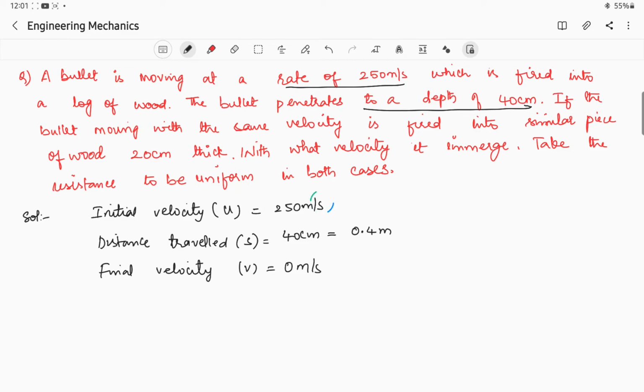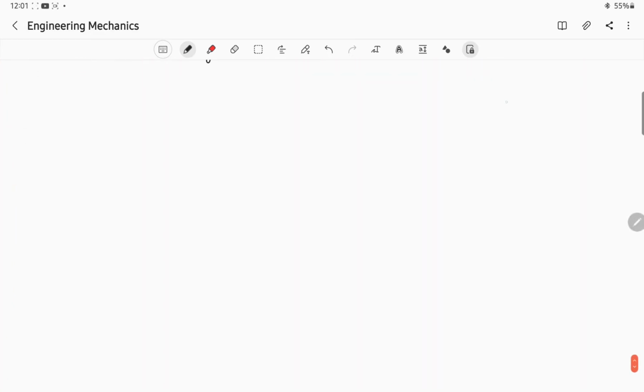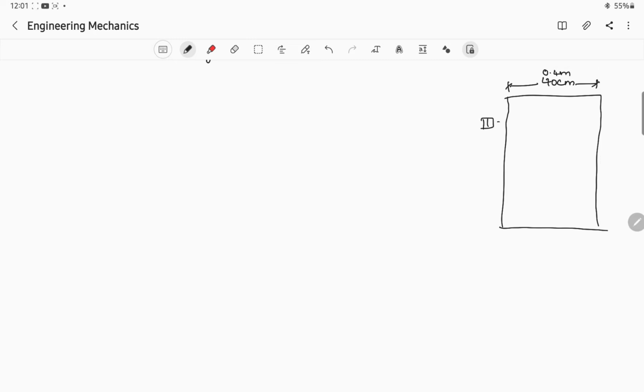Okay, so now what we have to do, we have to take down the first case first. I will draw a piece of wood over here, and the piece of wood is 40 centimeter, or 0.4 meter, long. This is the first case wherein the bullet penetrates the log of wood and has reached this location wherein v is equal to 0 and u is equal to 250 meter per second.